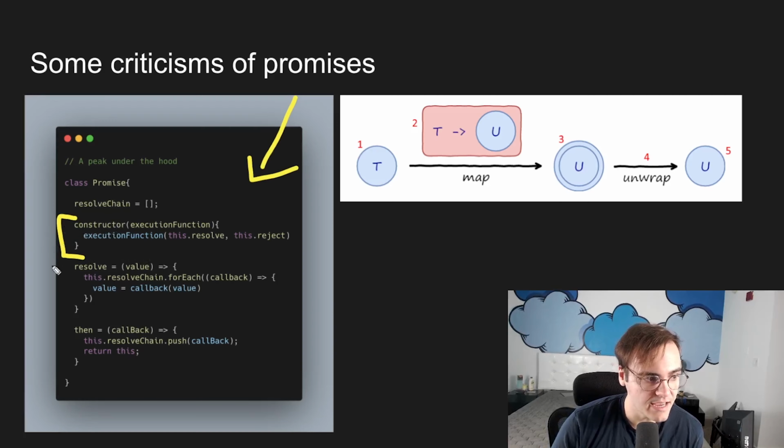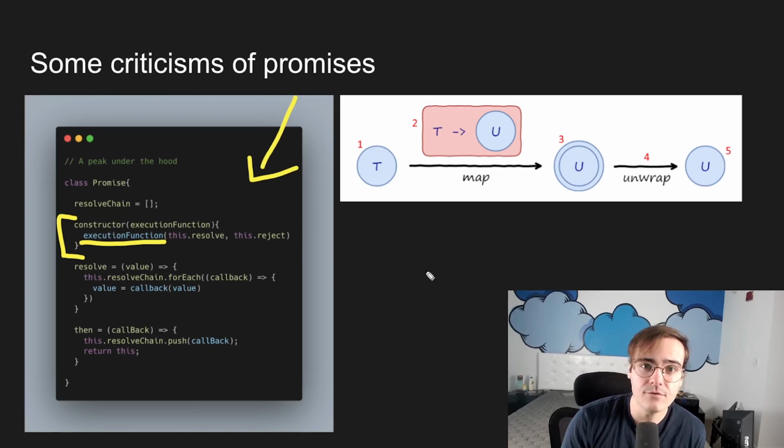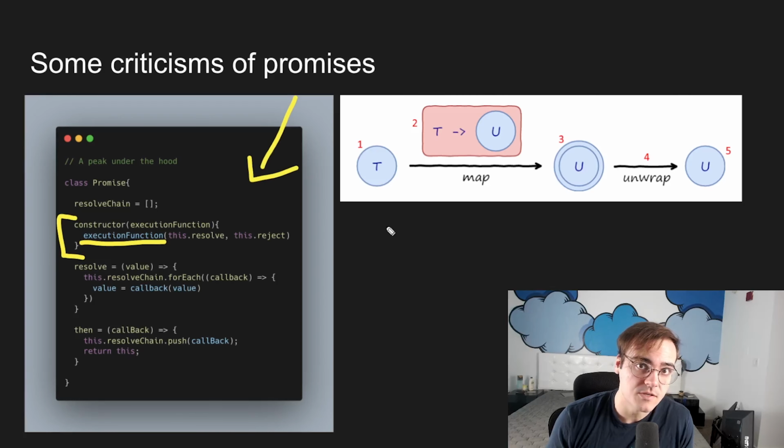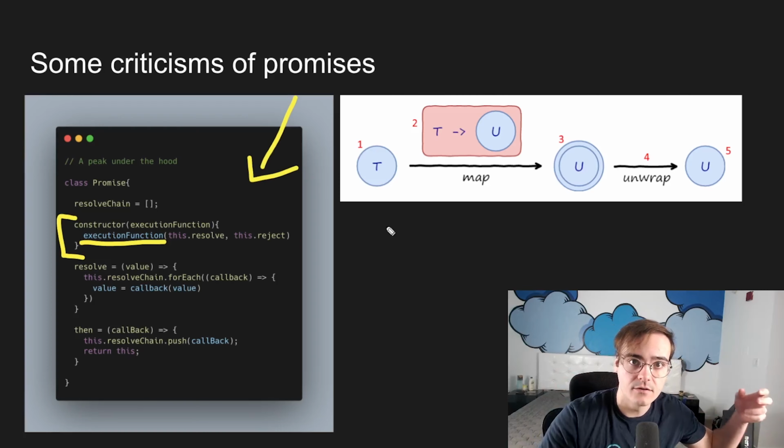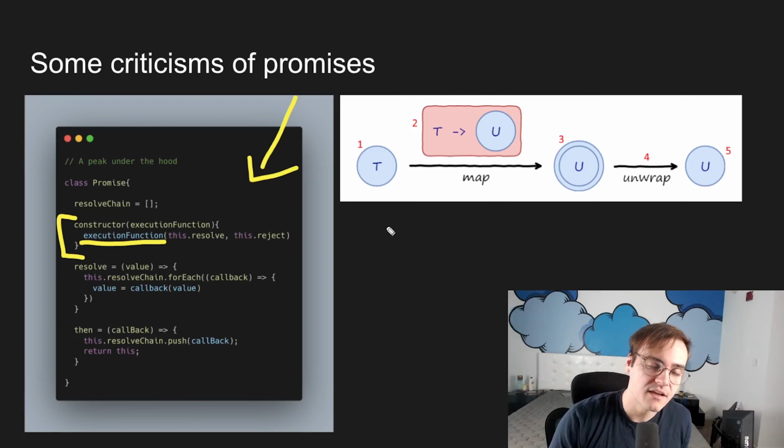Notice that the second we instantiate a promise, so the second you say new promise, it runs the execution function, right? It goes ahead and tries to resolve the promise immediately. Now, the downside to that is that we can't compose a promise. We can't create a promise and then wait until later to execute it. The second we say new promise, it runs immediately.